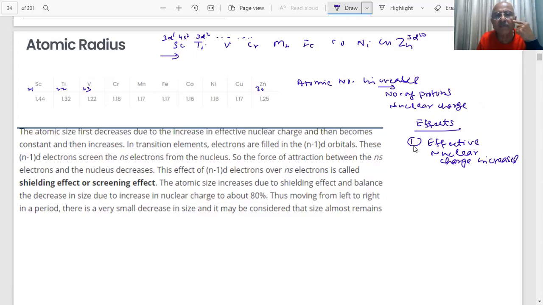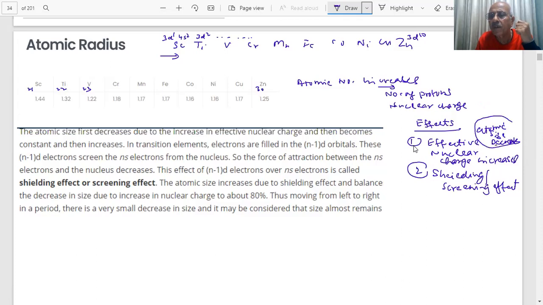But what is happening since the electrons are entering into the d subshell? What is the result of this? The electrons entering into the d subshell cause what we call a shielding or screening effect. As the nuclear charge increases, atomic size decreases. Atomic size decreases due to this.